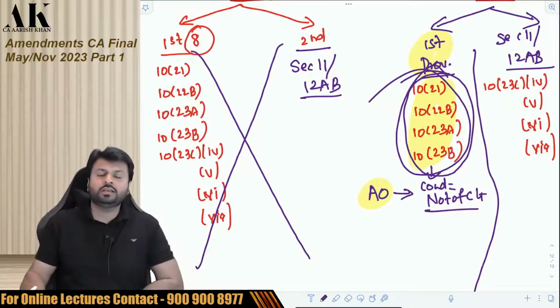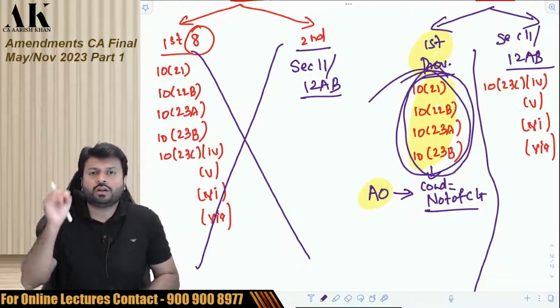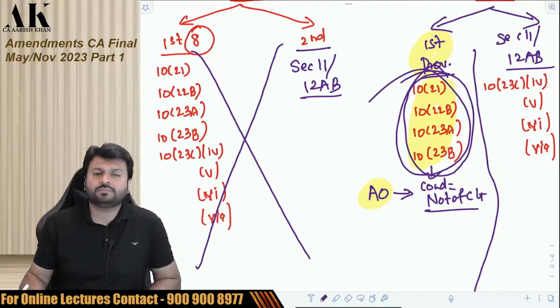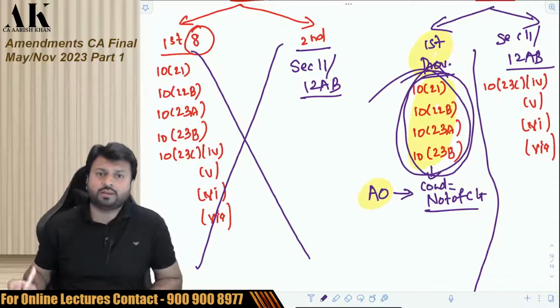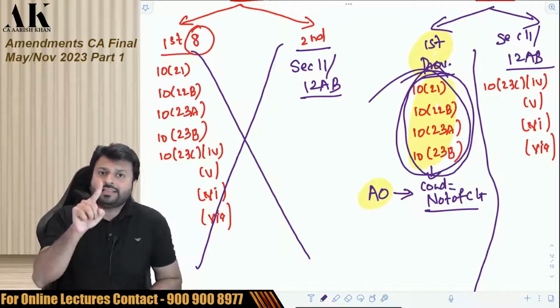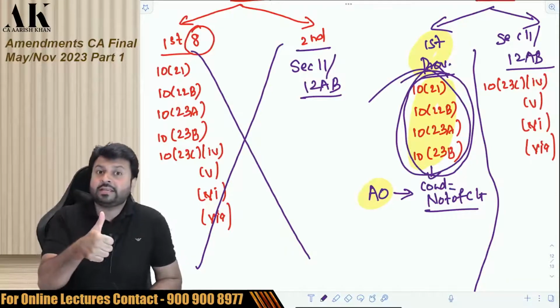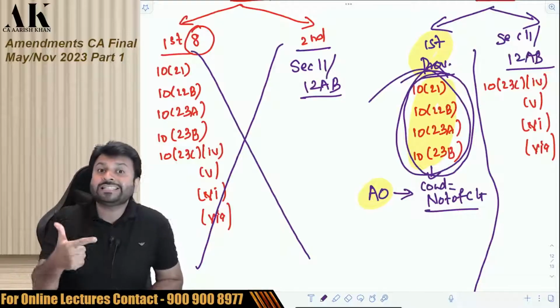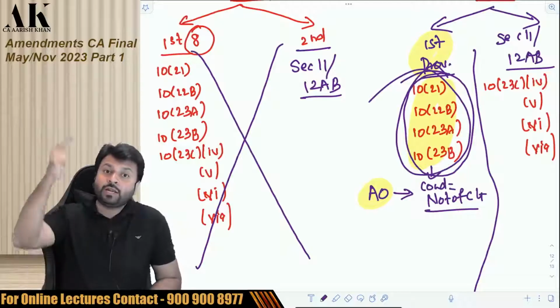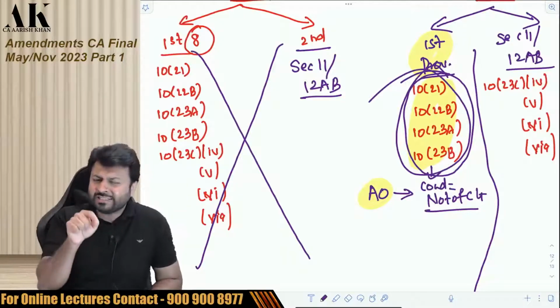Moral of the story: the assessing officer suo motu does not have the power to disallow the exemption. There are a few very minute points mentioned here. What are these assessees getting? They are getting great exemptions. Why are they getting exemption? Because they are fulfilling certain conditions notified by the central government in a notification. Are the conditions mentioned in the income tax law?